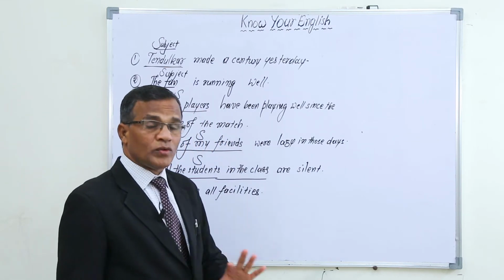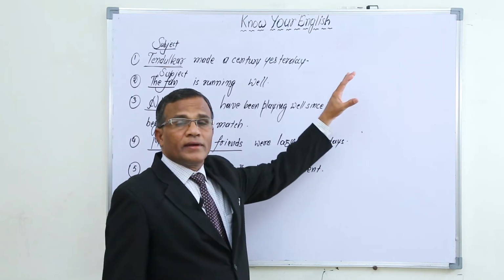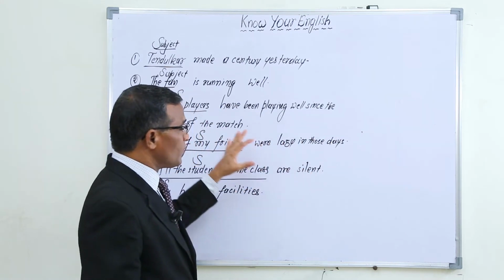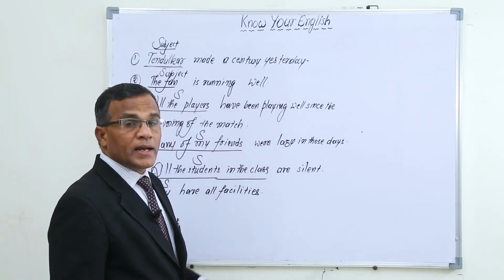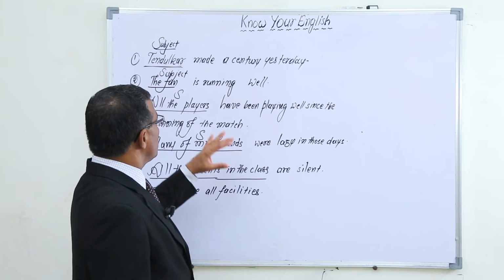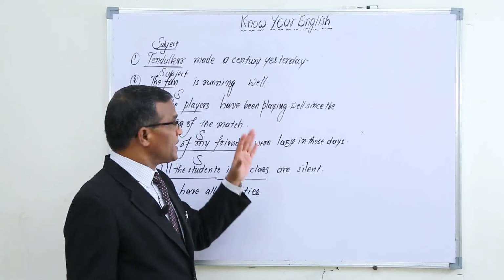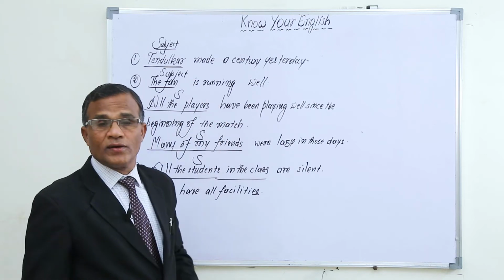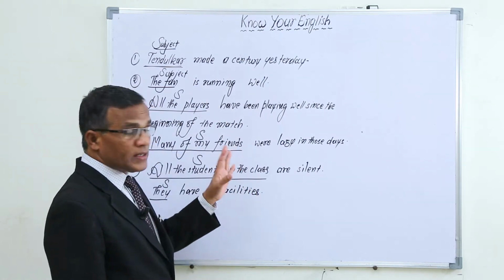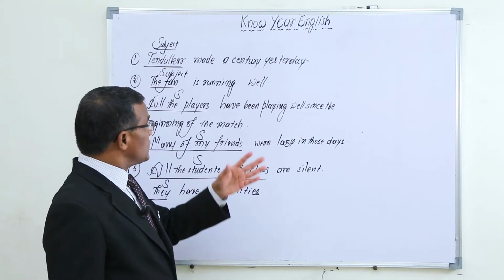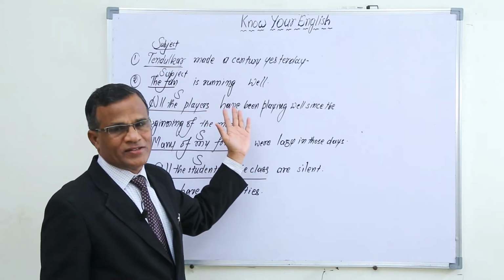So far what we have learnt, a language consists of sentences and sentence consists of words, and among words also subject is used at the beginning of the sentence. Subject is nothing but important word or important person or thing about what or whom we want to talk and which is used at the beginning of the sentence.